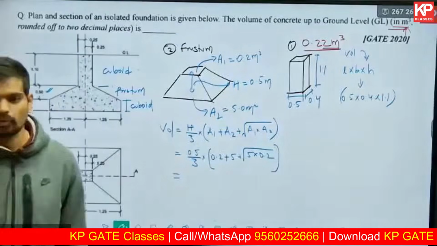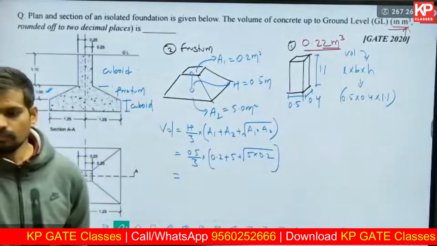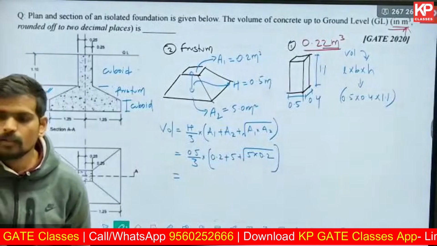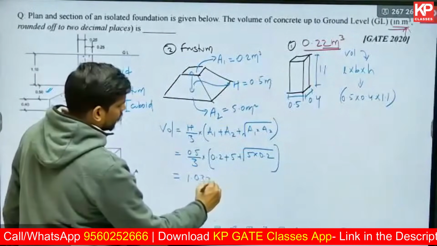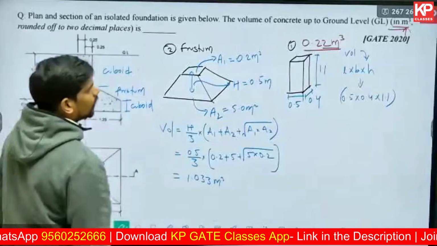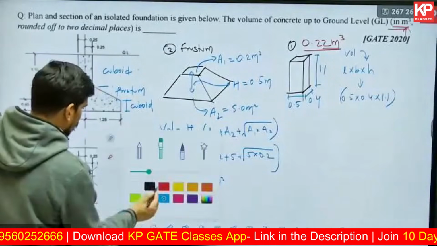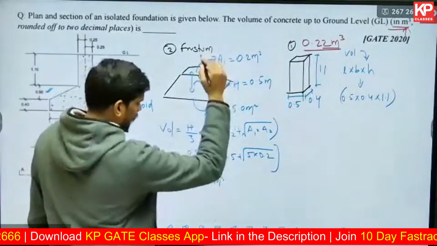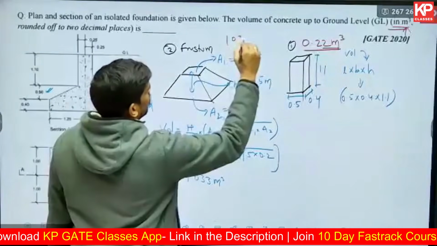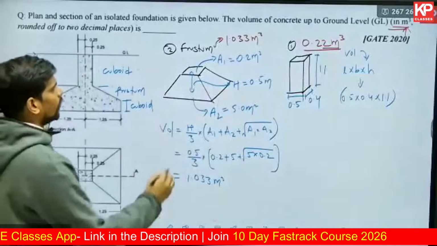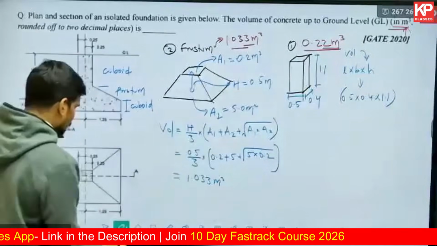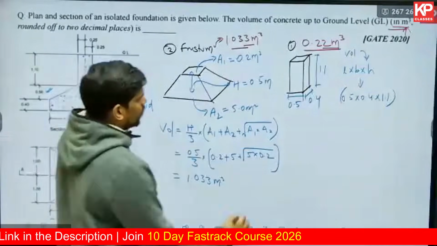So what's this volume coming out to be? 1.033. Thank you for the quick calculation. 1.033 cubic meter. That's the volume of the second solid. Let me write it in red over here. For the second solid, it is 1.033. That's the second solid. Third part is again simple and straightforward.